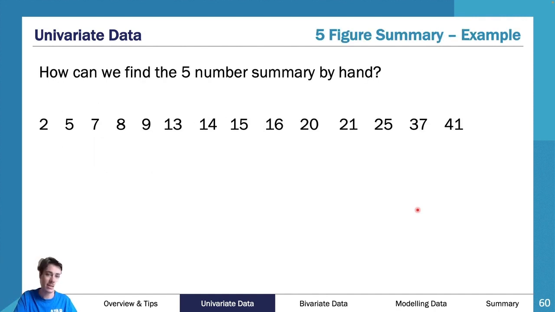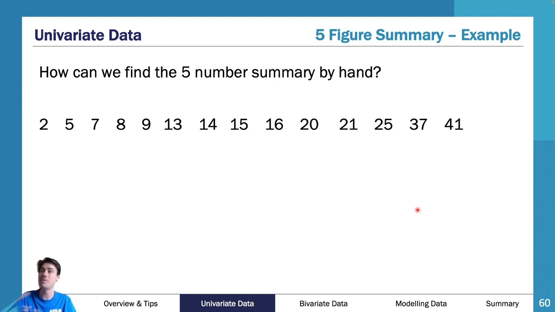So, you can work this out in the calculator. If you are given all the data in a completely obscure way, it's not in order, you can just put that all into your calculator. Maybe given like 30 values in a SACE exam and the values are not in order, just go through and put the values into your calculator. You don't need to order them. You can just put them in a sheet, and then you can go through and do this all. You can go to your settings, you can go to your keyboard and go, all right, I want 5-figure summary, and it'll give you a 5-figure summary. You can even make it order for you, so you can order all that data, et cetera.